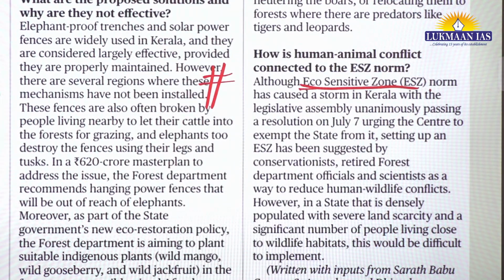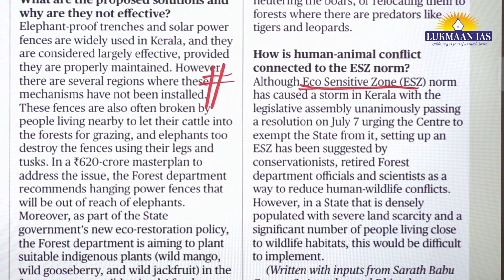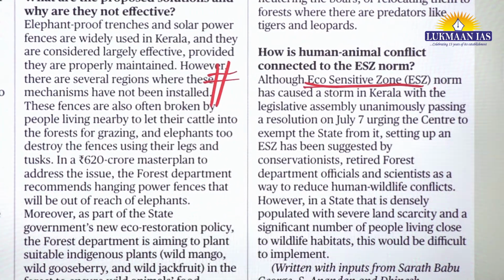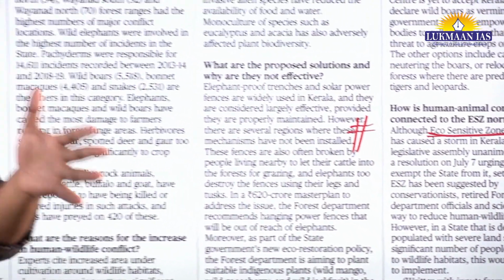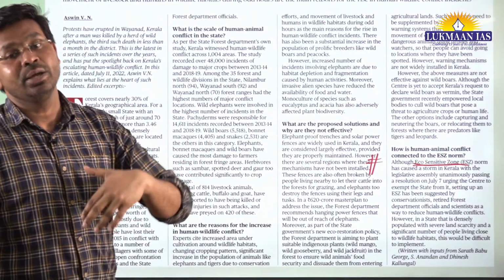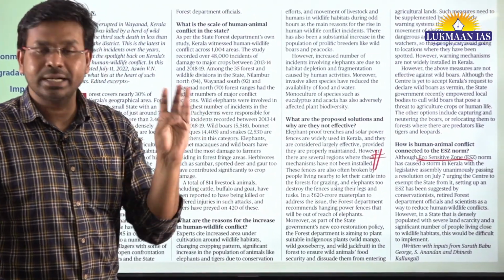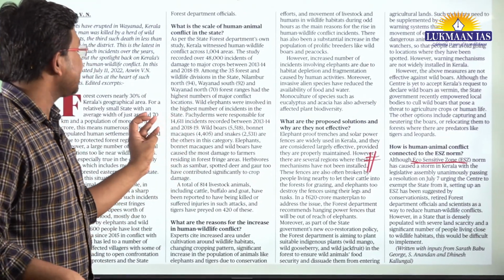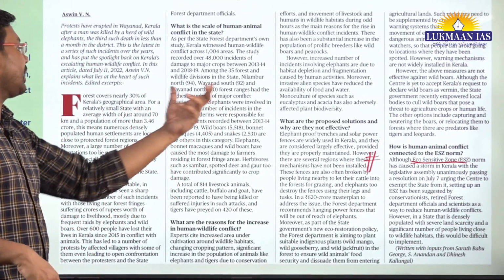So the state government of Kerala wants to reduce the human-wildlife conflict, and what are the different ways of reducing it? Number one, they are trying to understand which animals are causing the most problems. They are elephants, they are gaurs, and some other animals.